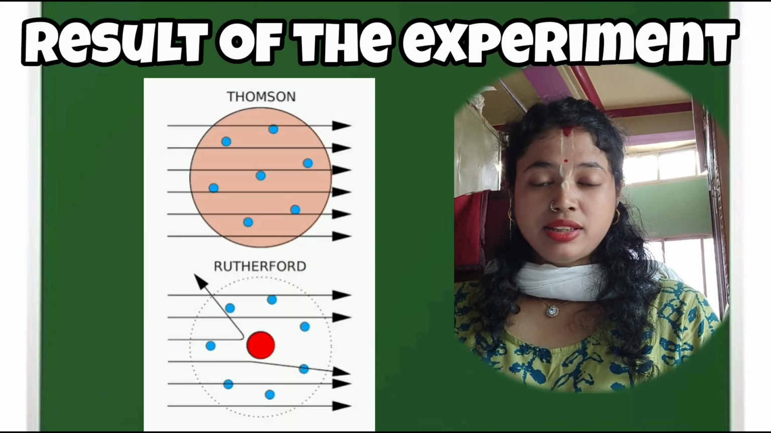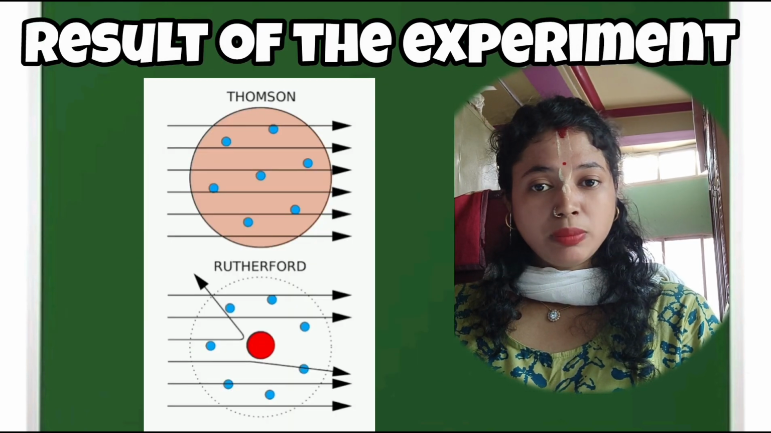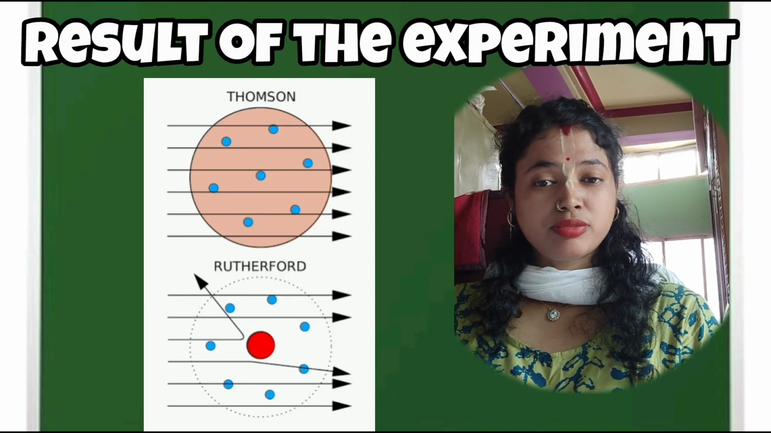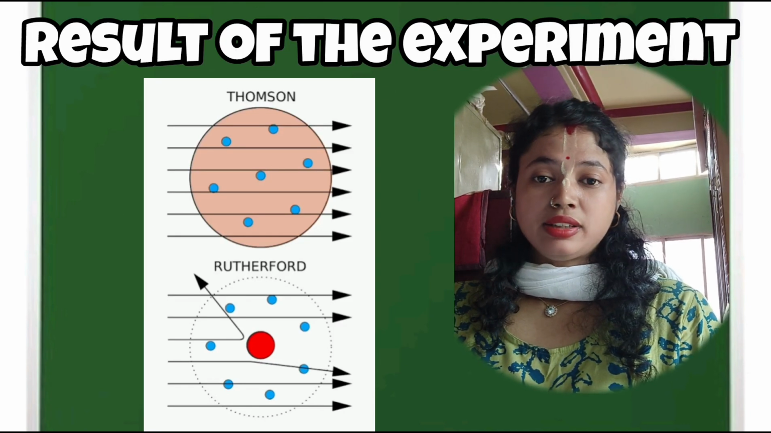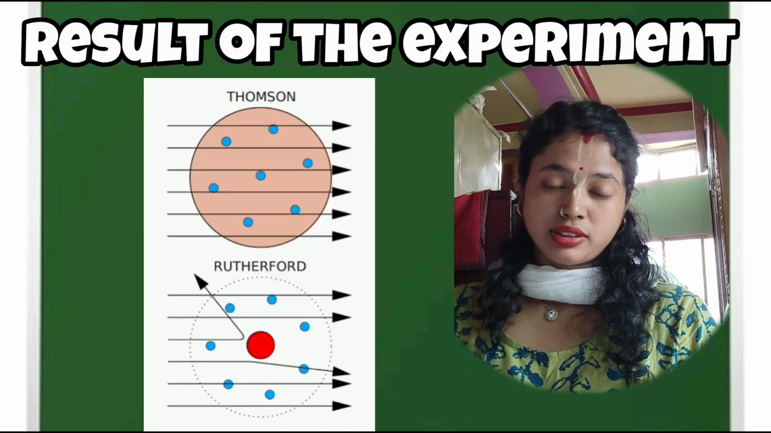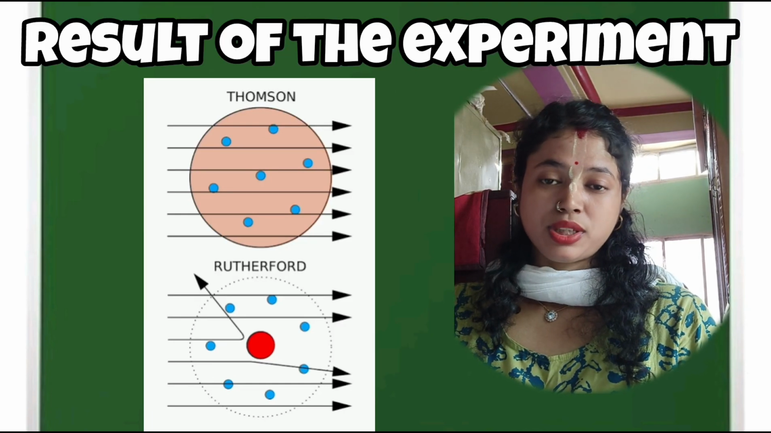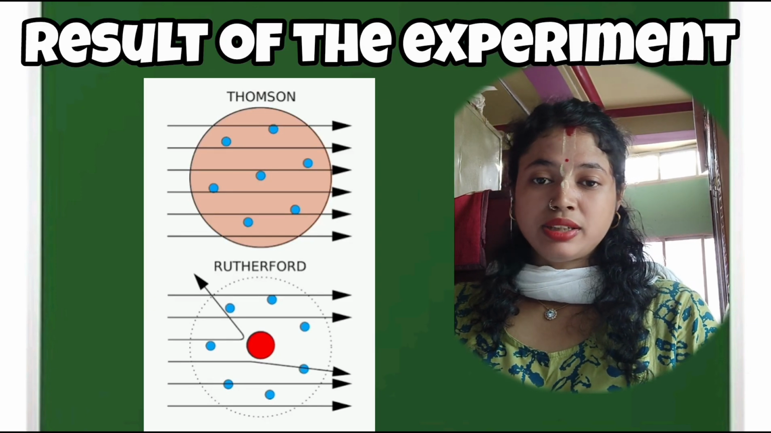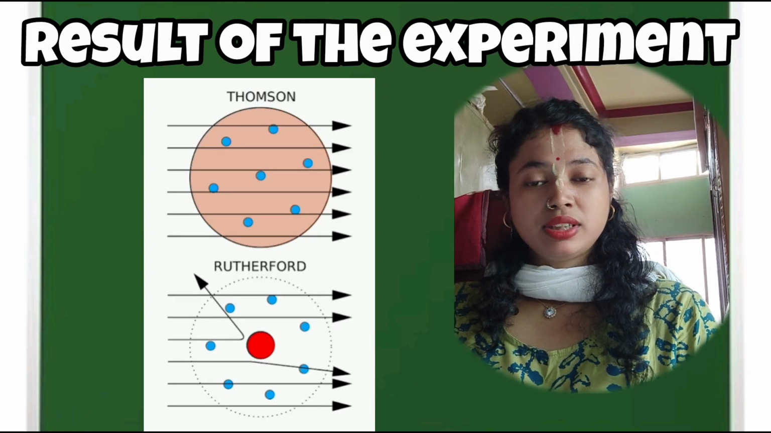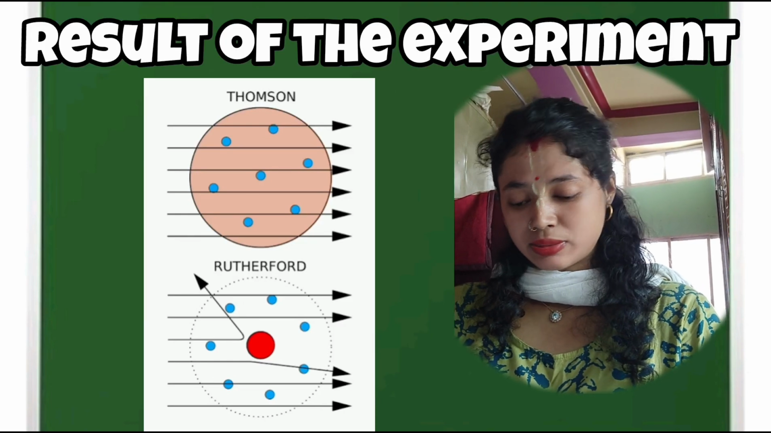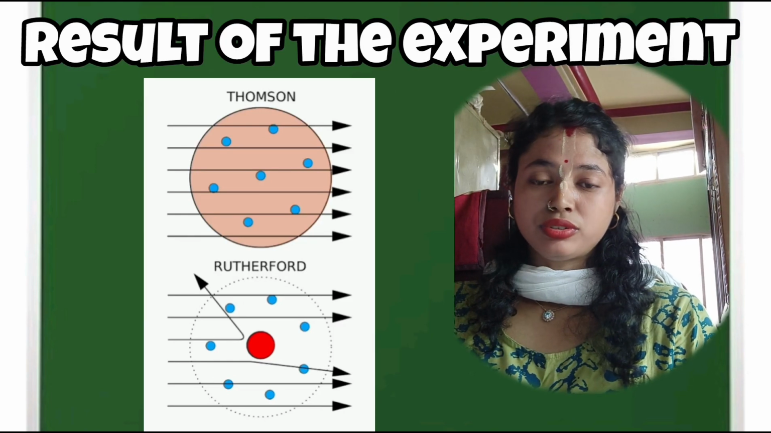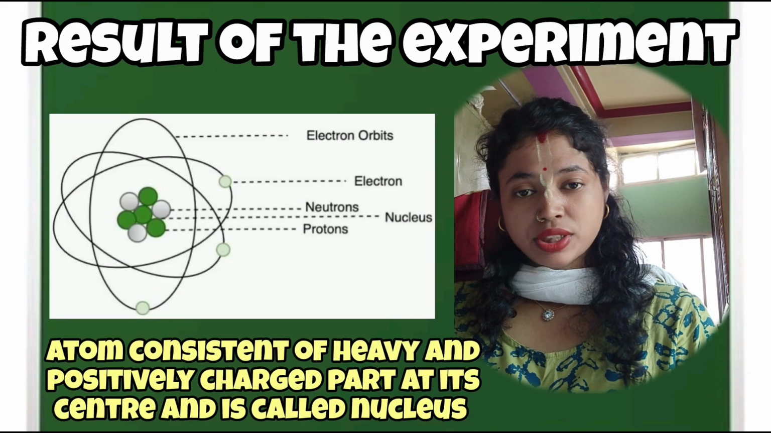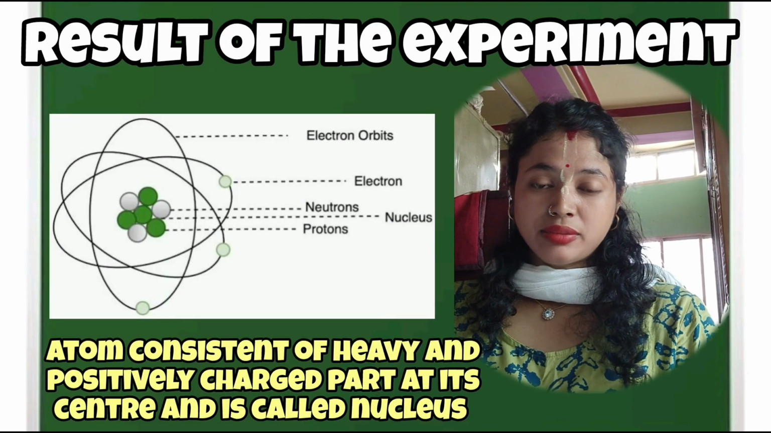He saw that some of the alpha particles completely passed through, and some were deflected by very small angles, and some were completely deflected. Like when they were passing through, they were completely coming back, like 180 degrees. It is coming back. So after seeing his experiment, he postulated some laws. He said that the atom consists